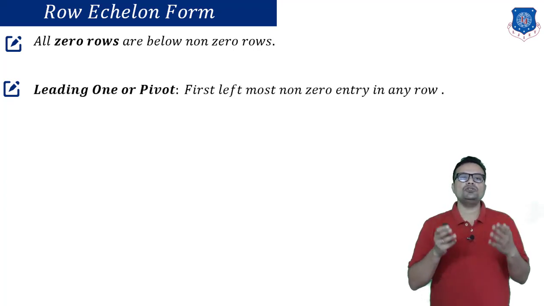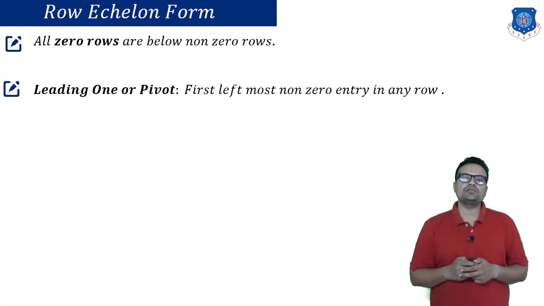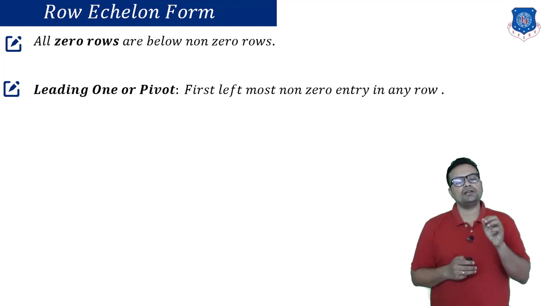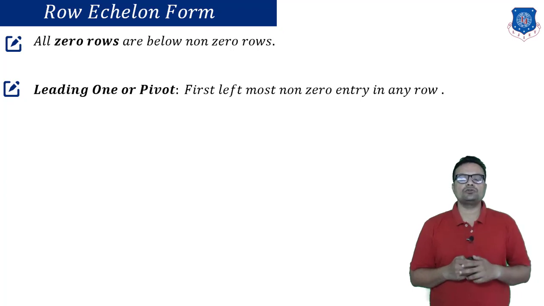Now let us come to the non-zero rows. Before defining the property for non-zero rows, we need to develop a fundamental idea about pivot. If you consider any non-zero row and start from the left hand side, the first non-zero entry is known as the pivot of the row.